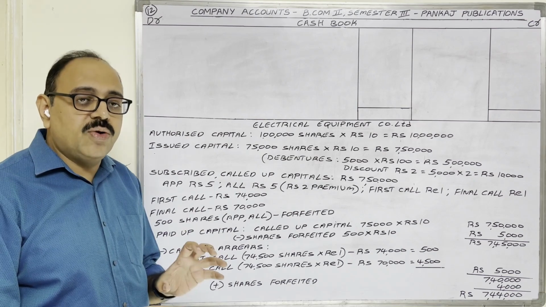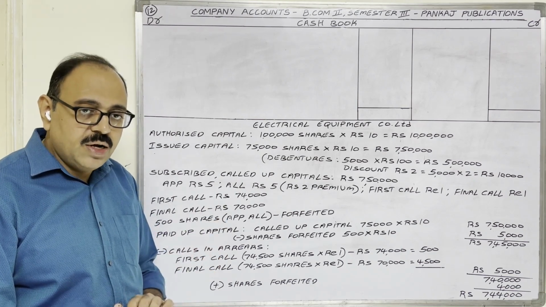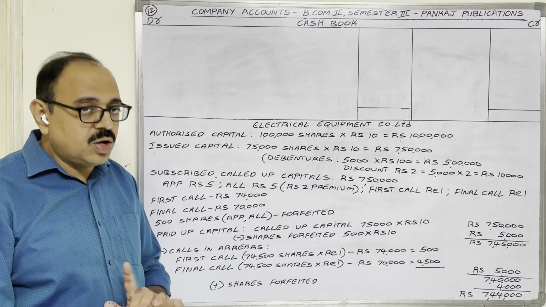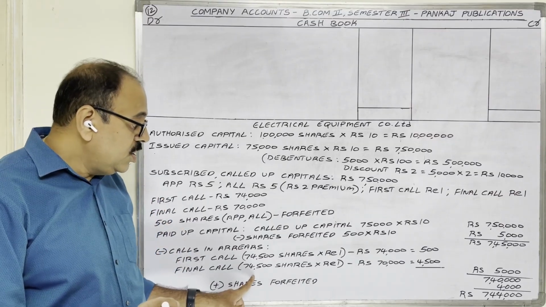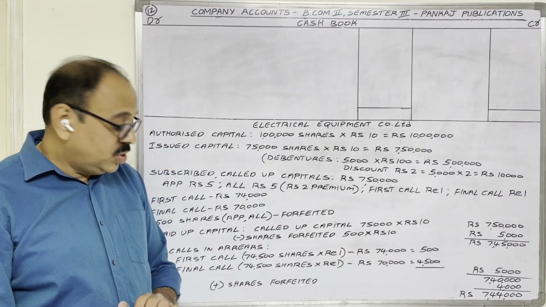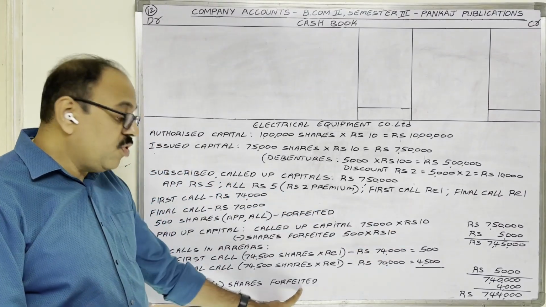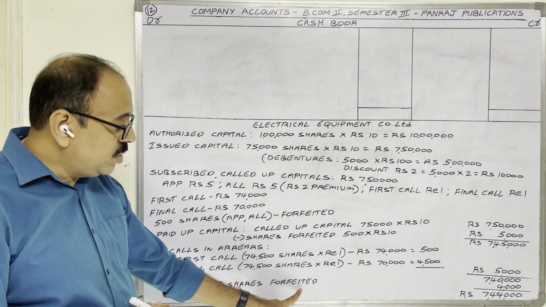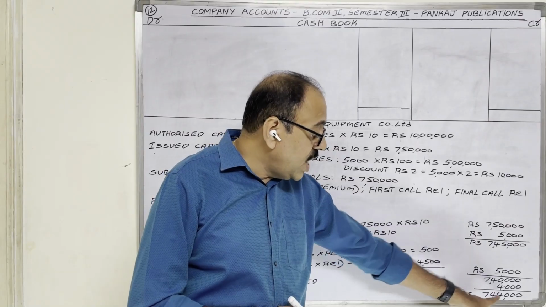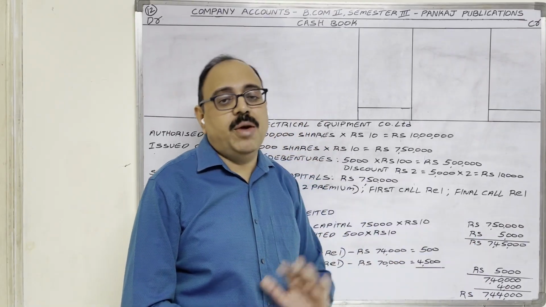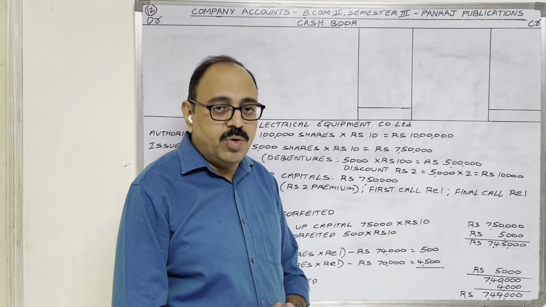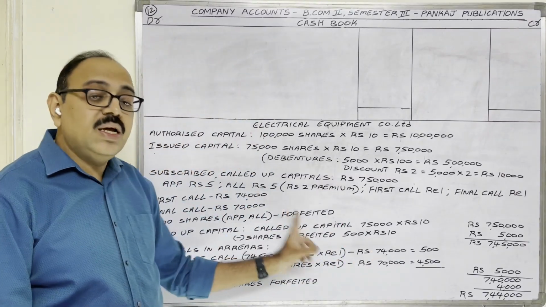Share forfeited account. In previous problems I have explained. So the credit balance in share forfeited account, 4,000 rupees, we should also add to that amount while calculating paid up capital. So plus share forfeited account credit balance amount is how much? 4,000. Then finally 7,44,000 is paid up capital. So in the balance sheet, while showing paid up capital amount, we have to show this calculation clearly.